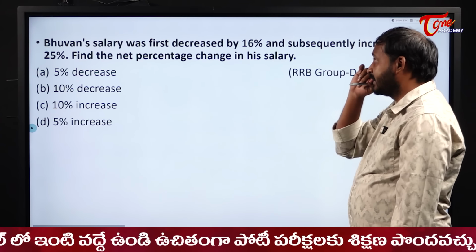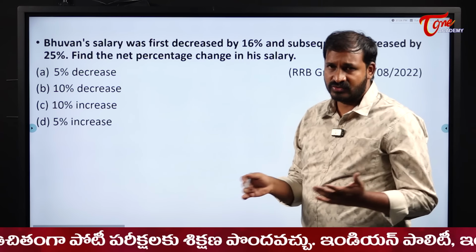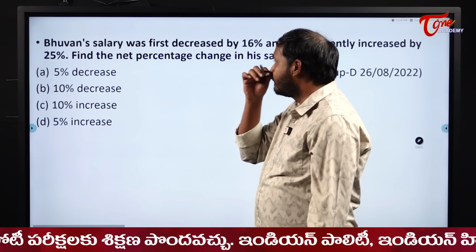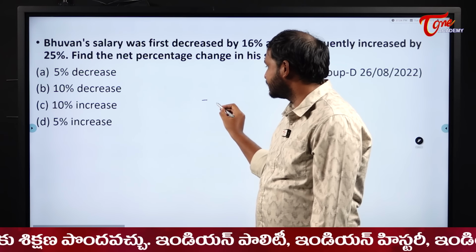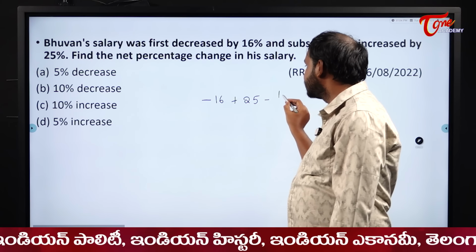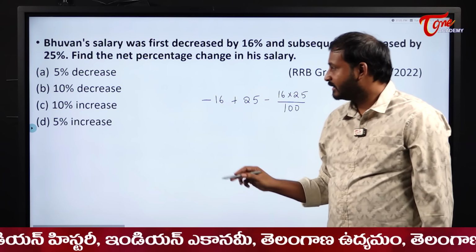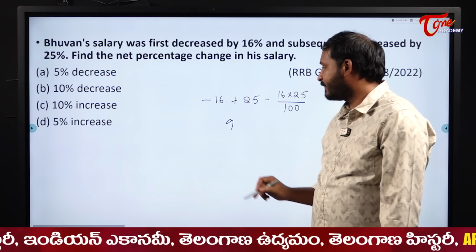Bhuvan's salary was first decreased by 16 and subsequently increased by 25. Find the net change in this salary. So here also the change is only for 2 times. First his salary was decreased by 16, so minus 16. And next it is increased by 25, so plus 25 minus 16 into 25 by 100. Okay, so minus 16 plus 25, it will become plus 9.